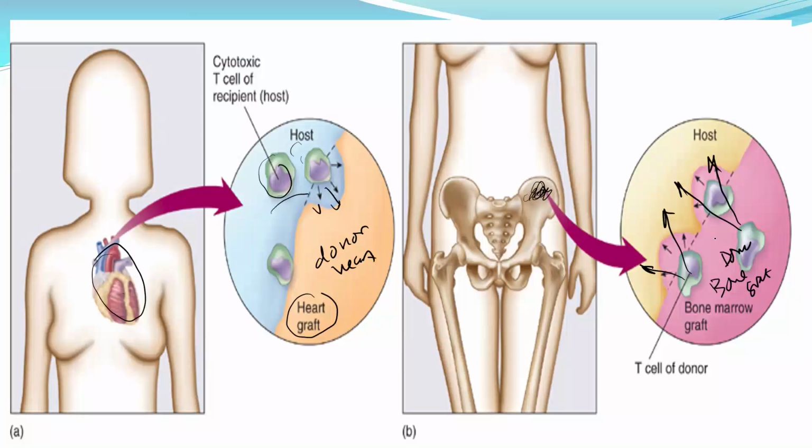So with bone marrow transplantation, the T cells from the donor will kill or destroy the host cells. But if it is another organ, like the heart transplantation over here, the recipient T cells will try to destroy the foreign donor heart.